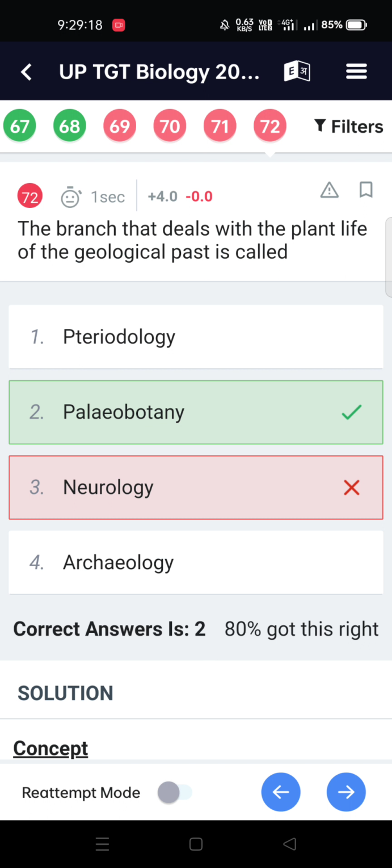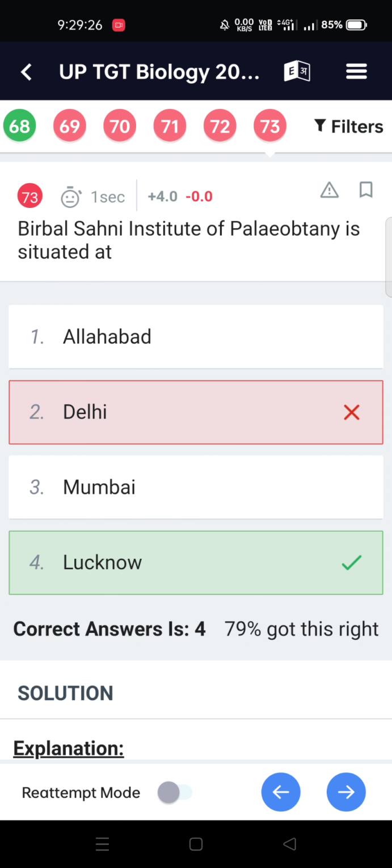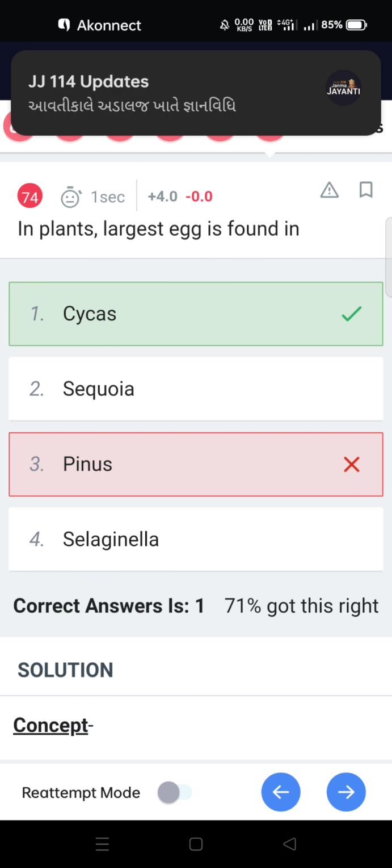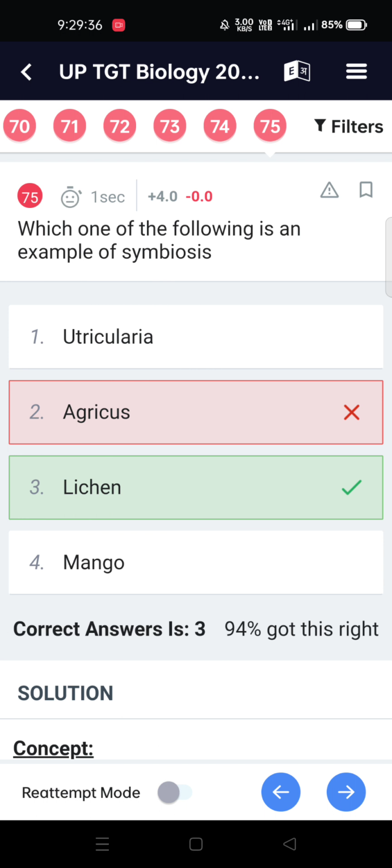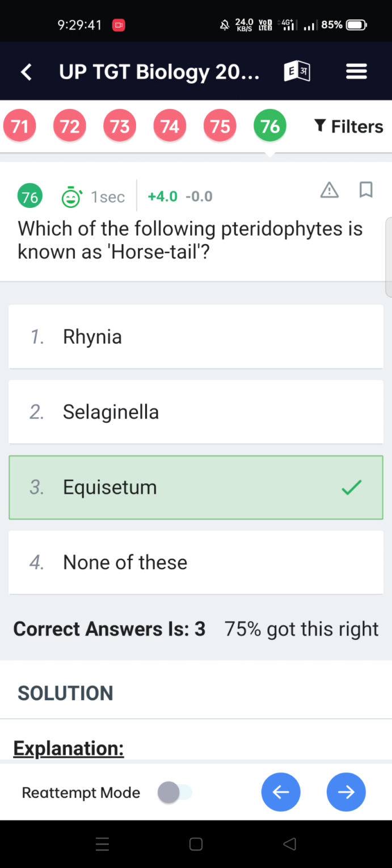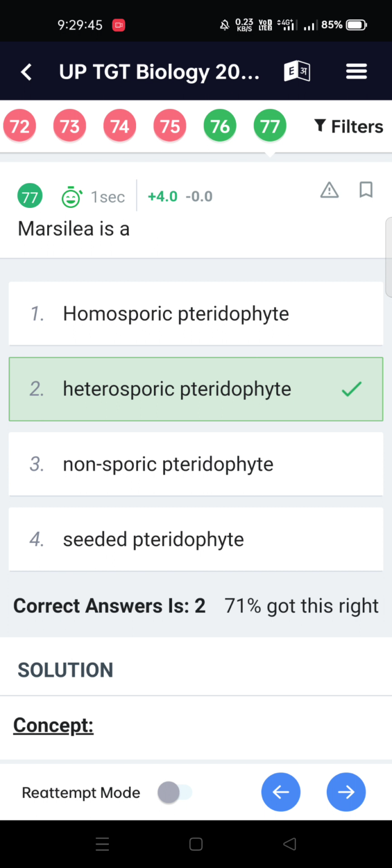The branch that deals with the plant life of the geological past is called paleobotany. Birbal Sahni Institute of Paleobotany is situated at Lucknow. In plants, the largest egg is found in Cycas. Which one of the following is an example of symbiosis? Lichen. Which of the following pteridophytes is known as horsetail? Equisetum.